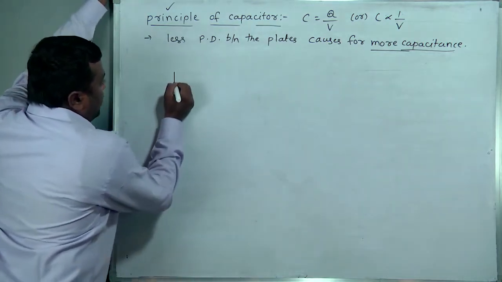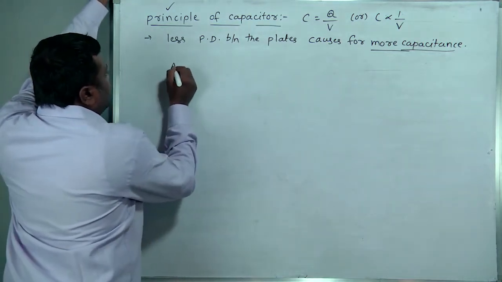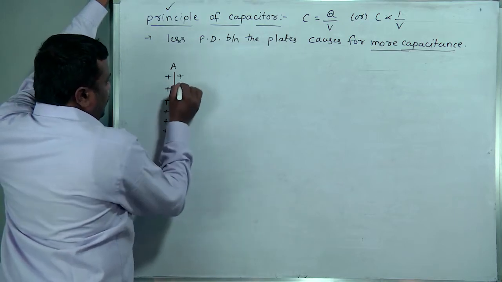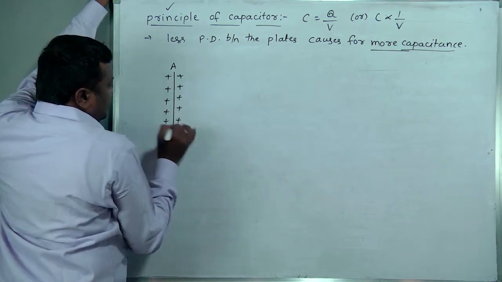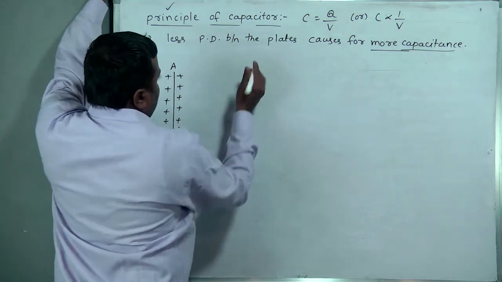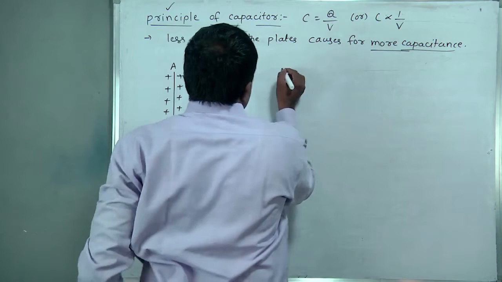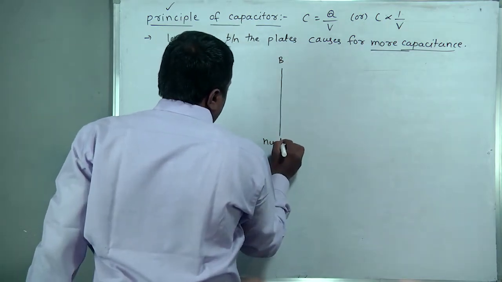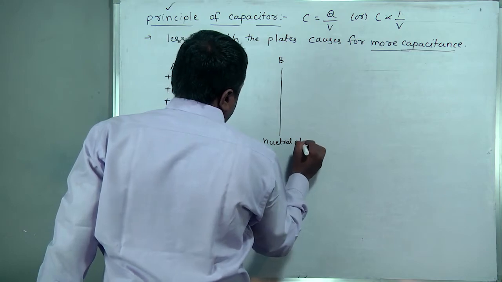Suppose first you take one positively charged plate. This is the positively charged plate. Here, one neutral plate is at some particular distance. This is the neutral plate.